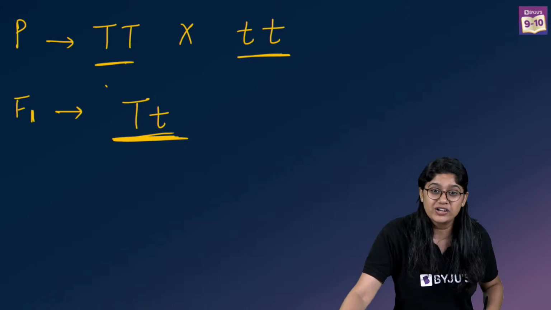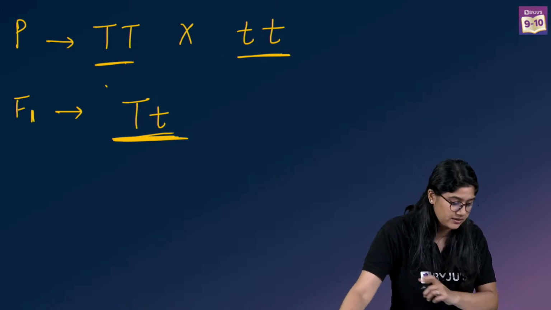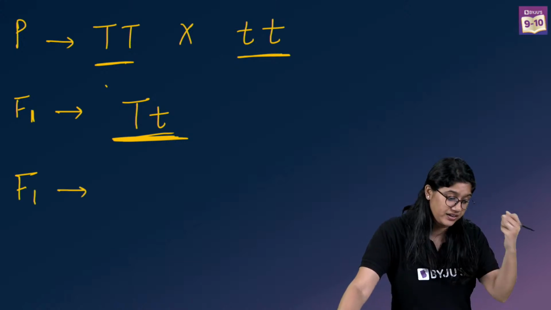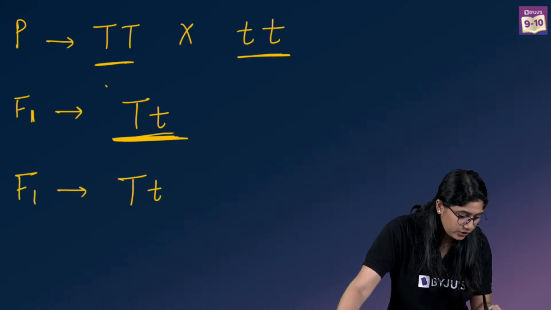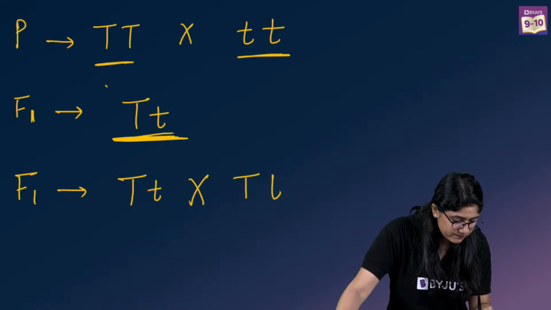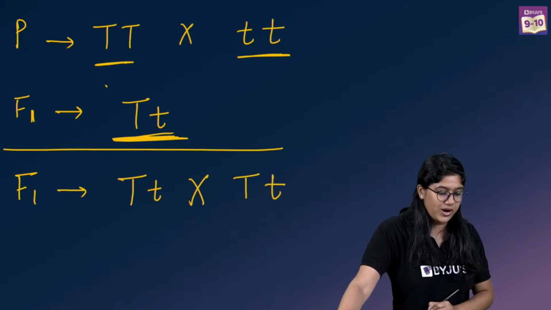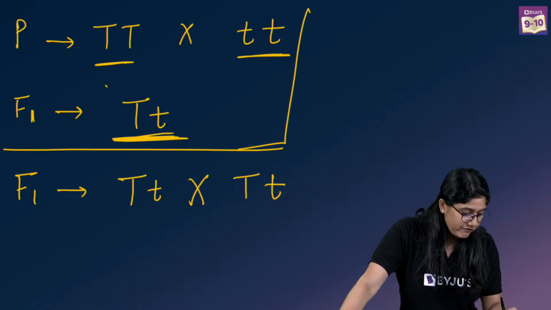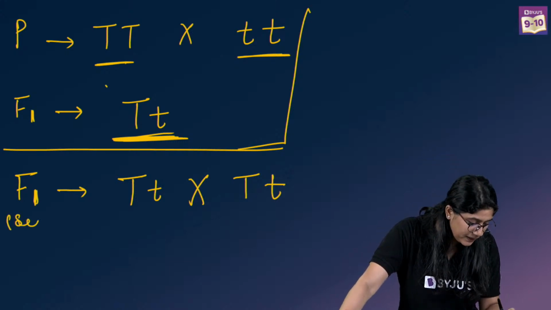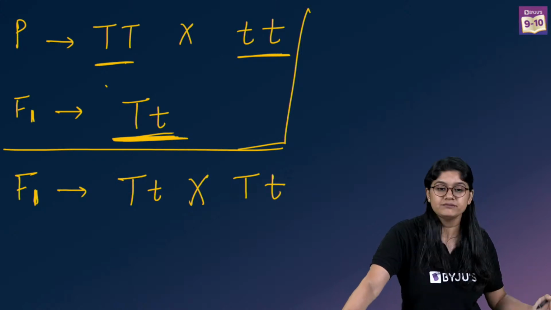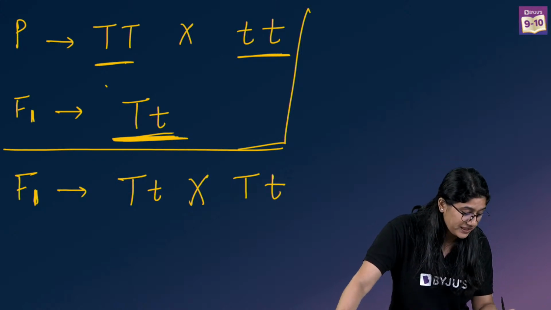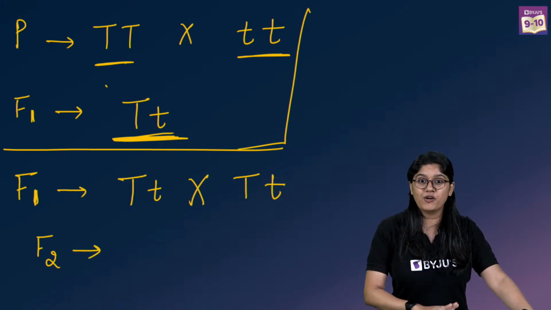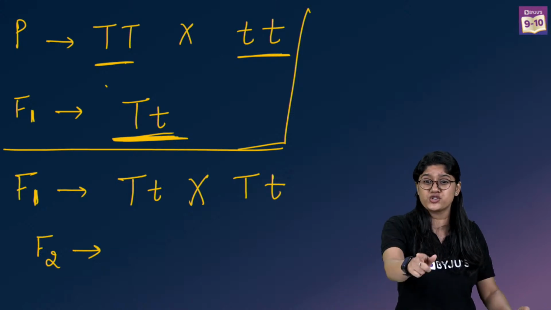Now, we will do the selfing of this. The F1 generation will become the parent now and we will cross it like this. That's one cross for us. This is the second cross for us, right? F1 generation, we are selfing. Now you tell me what will be the result in F2 generation. Quickly everyone, we have just discussed now.